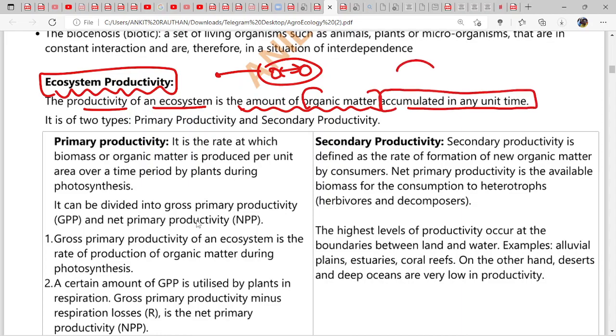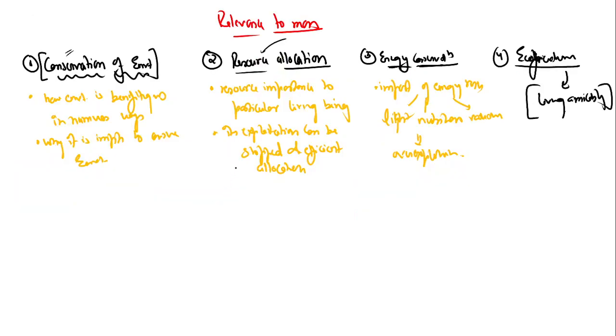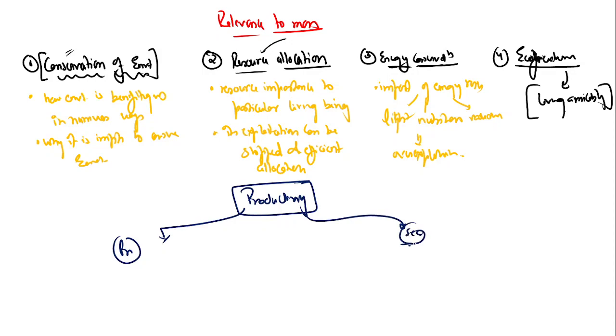If more organic matter is being accumulated in a particular time, the more productive is the ecosystem. Okay, so there are two types of productivity, primary and secondary. All right, so whenever we talk about productivity of ecosystem, it's primary and secondary. Let's see what is in primary and what is in secondary.